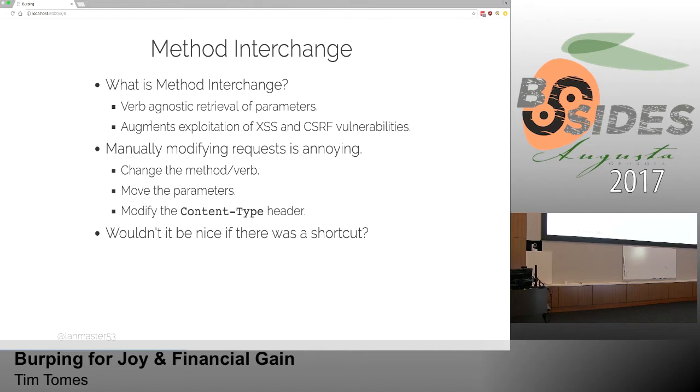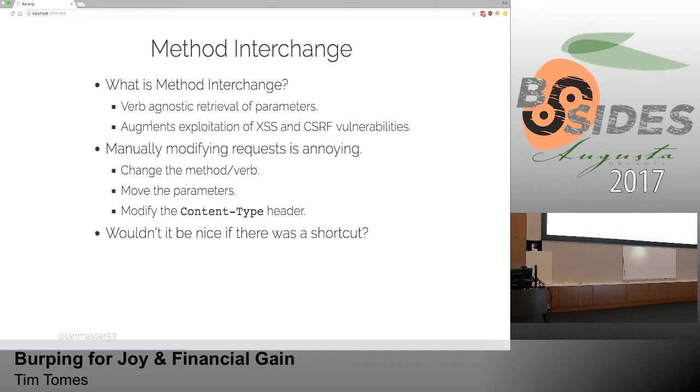If you're familiar with HTTP, but maybe not, there's this thing called GET requests and POST requests, and there are a lot of other methods and verbs as well, but those are the two main ones. The gist is you can send parameters to the server in two different places. You can put them inside the URL, or you can put them inside the payload of a request. Like if you fill out a form and click submit, and you don't see those parameters up inside the URL, then they were sent as part of a POST payload.